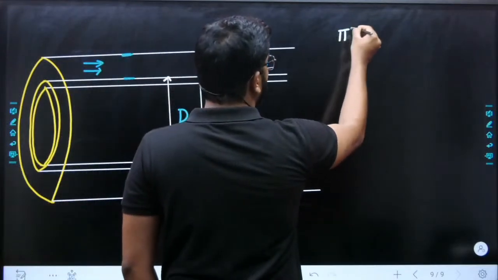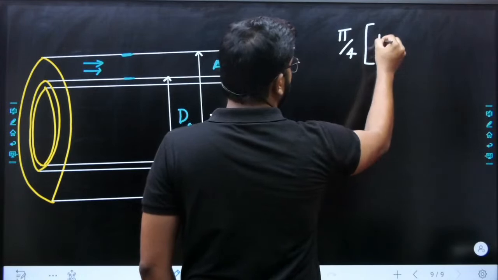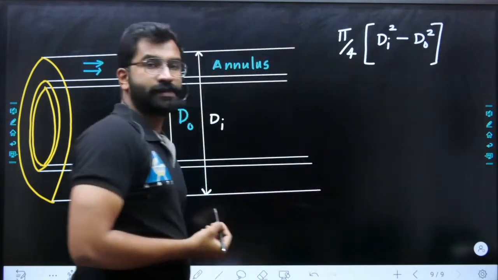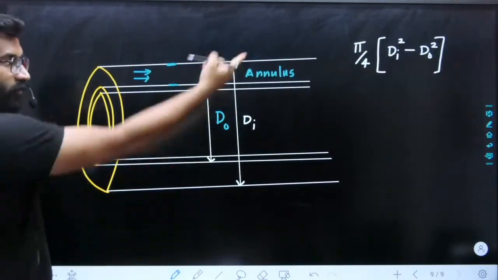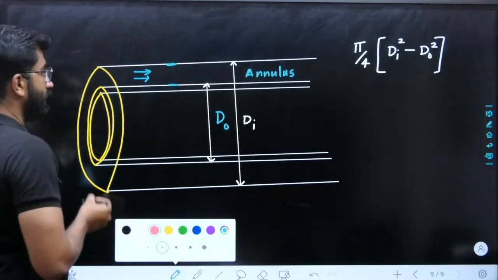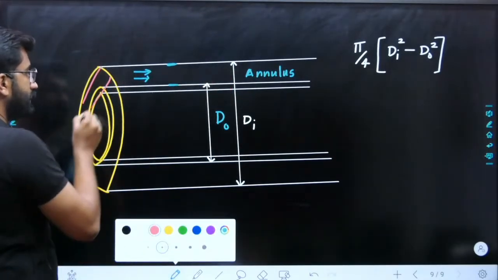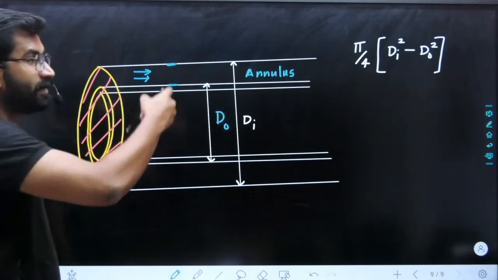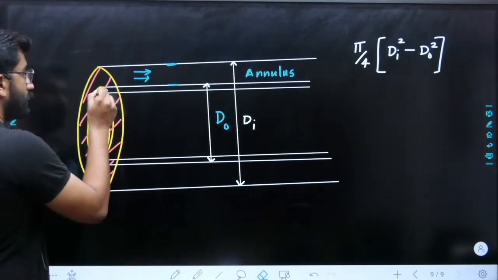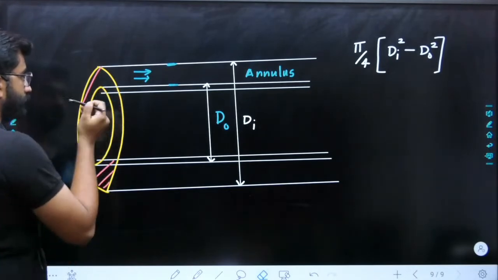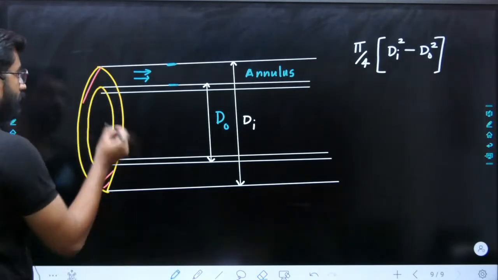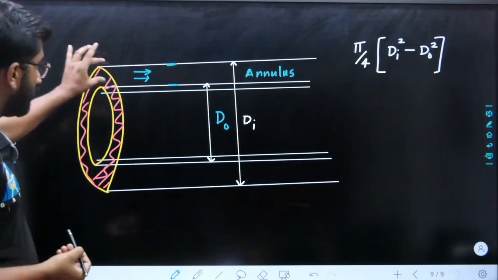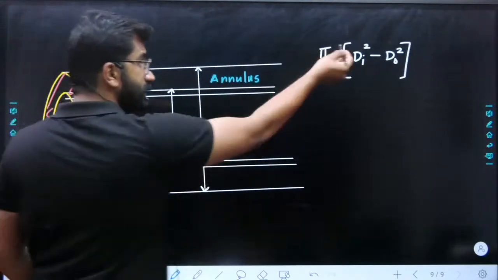So if I say the flow area is pi by 4 into DI square minus D naught square. This is the flow area across the annulus. What is the meaning of this? Pi by 4 into DI square is this complete area, minus pi by 4 D naught square. So we are getting this area. Now we are talking about only this area, that is the flow area for annulus.